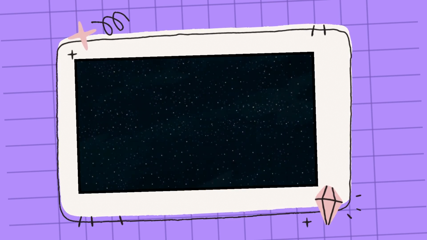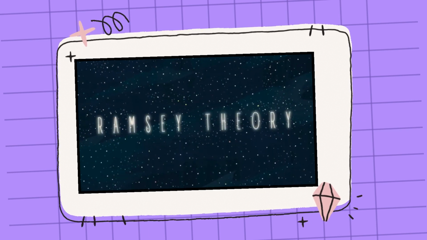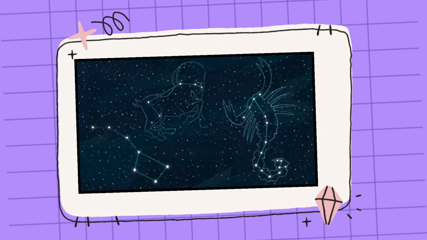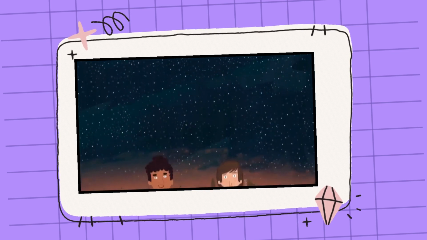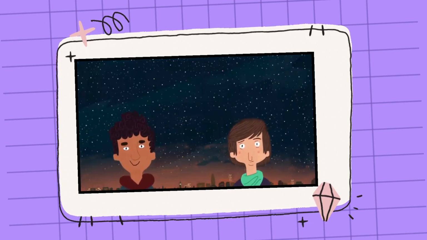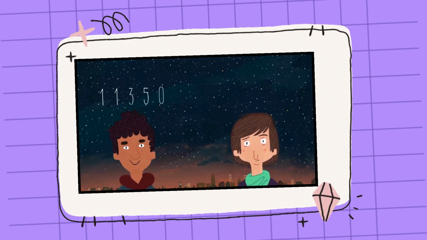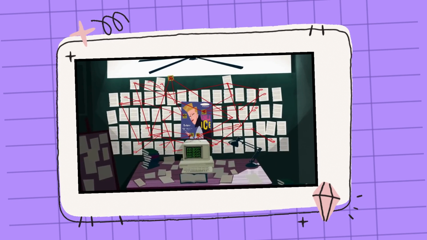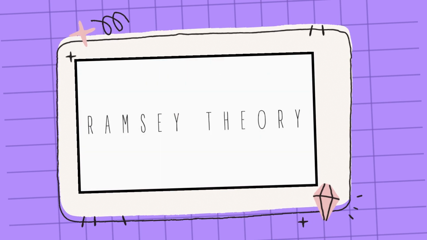The answer is no, and we know that thanks to a mathematical principle called Ramsey theory. It's the reason we can find geometric shapes in the night sky. It's why we can know without checking that at least 2 people in London have exactly the same number of hairs on their head. And it explains why patterns can be found in just about any text, even Vanilla Ice lyrics. So what is Ramsey theory?